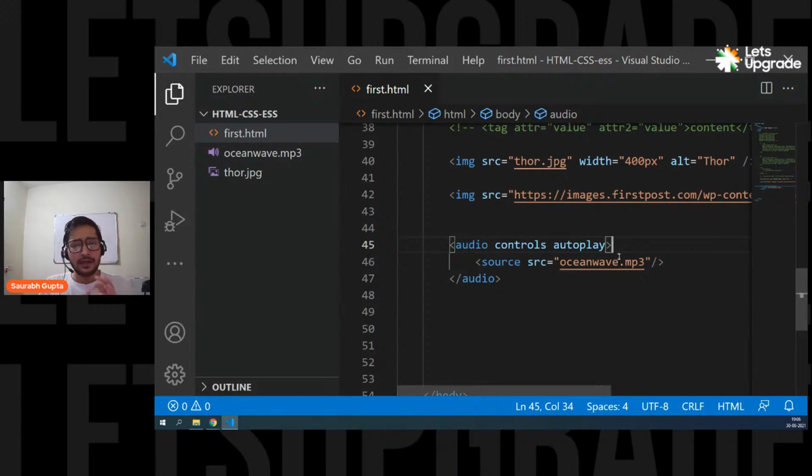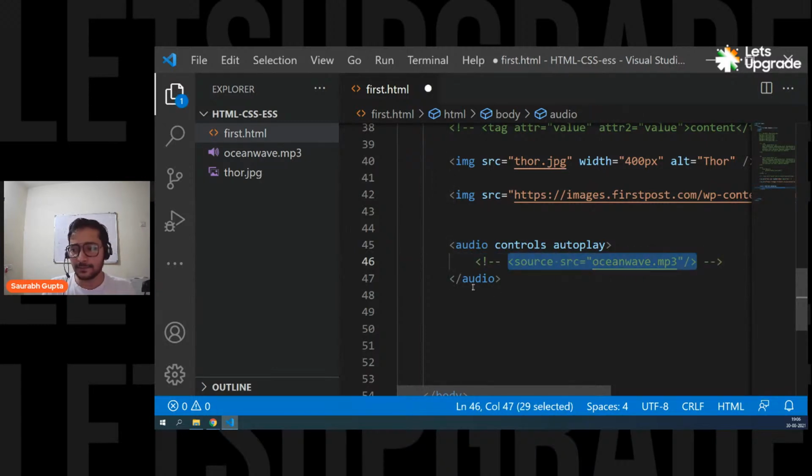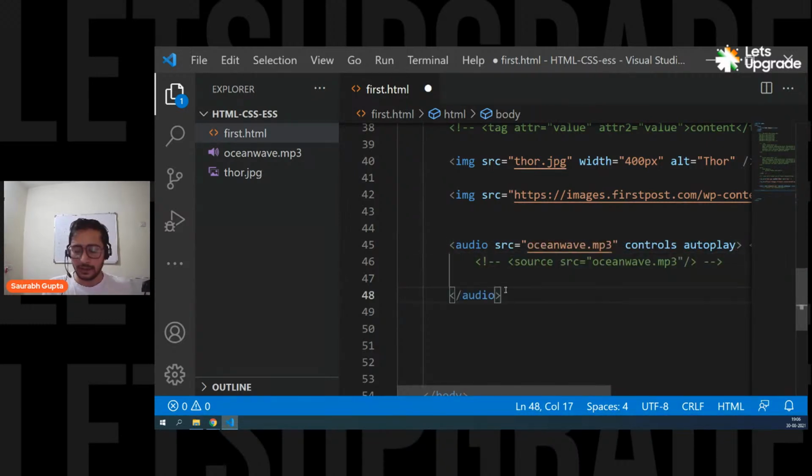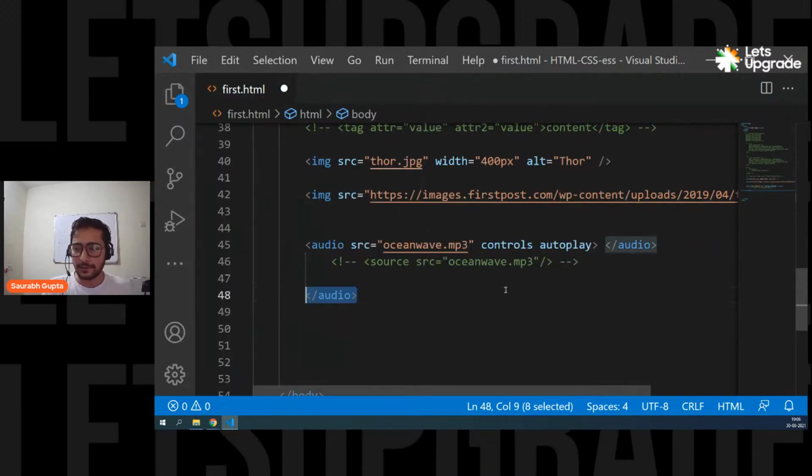Now, you can say, sir, why do we have a separate source tag? Why can't we simply put the source in audio? Why do we have this separate source tag? Now, guys, it also works like this. If I don't use this source tag and use audio like this, with src equals, it will still work. This audio will still work.